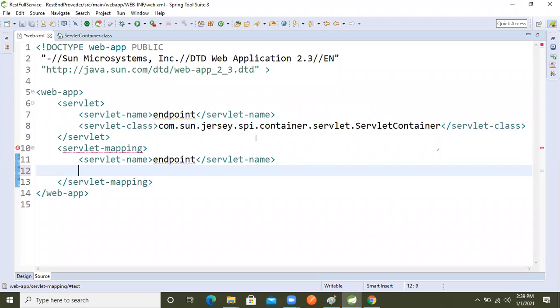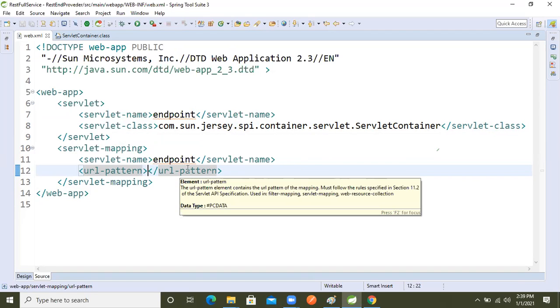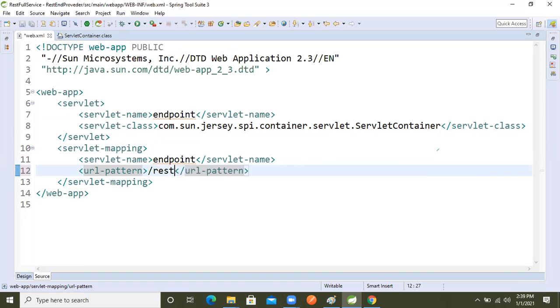Our own front controller, right? So then we will specify the url pattern. Extension match is there, exact match is there, and here we will take rest slash star.